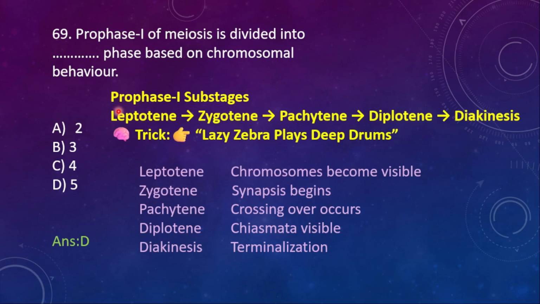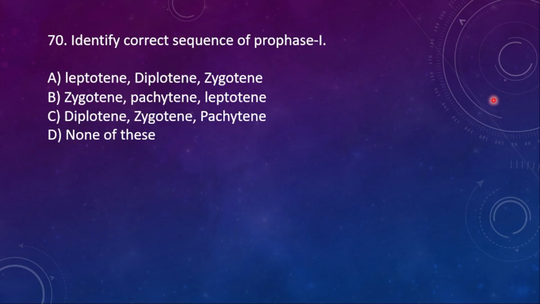So this is the most important thing I can give you. Keep in mind the trick: lazy zebra plays deep drums. Lazy means leptotene, zebra means zygotene, plays means pachytene, deep means diplotene, and drums means diakinesis. Here chromosomes become visible, synapsis begins, crossing over happens, chiasmata are visible, and then terminalization.